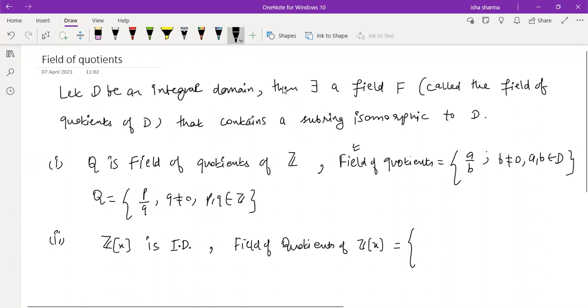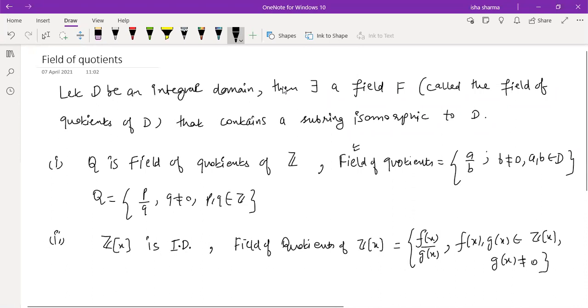Ma'am, f(x) upon g(x), where f(x) and g(x) belong to Z[x], and g(x) is not a zero polynomial. Yes. So you got the standard definition. The same definition is always used: you make a quotient, the denominator should be non-zero, and both elements, numerator and denominator, should belong to the main ring, the integral domain. So we know that that is how we construct rational functions.